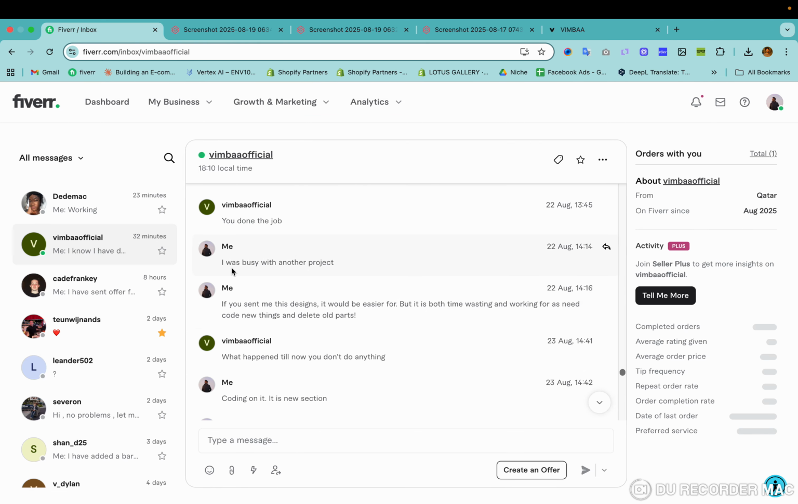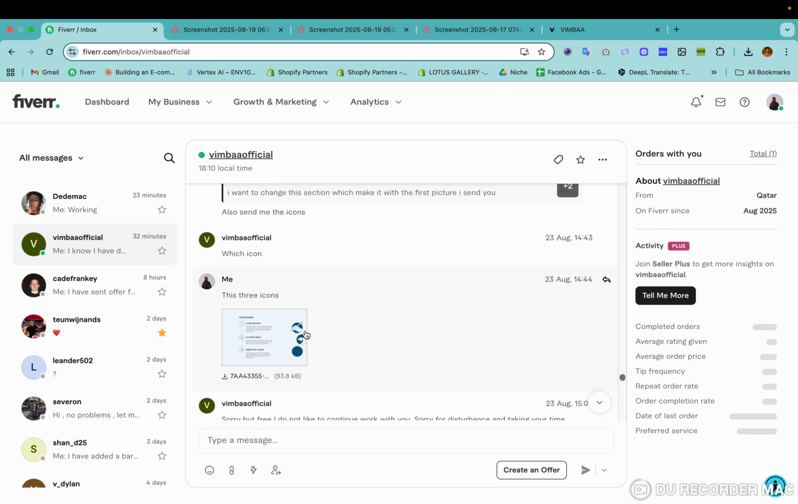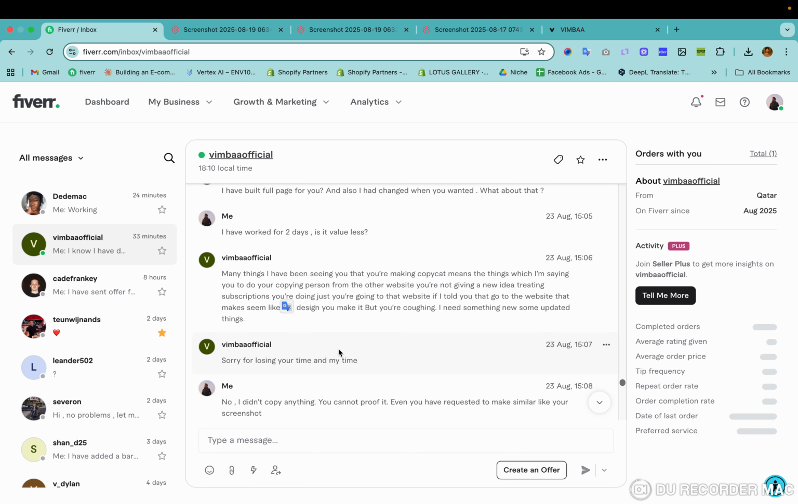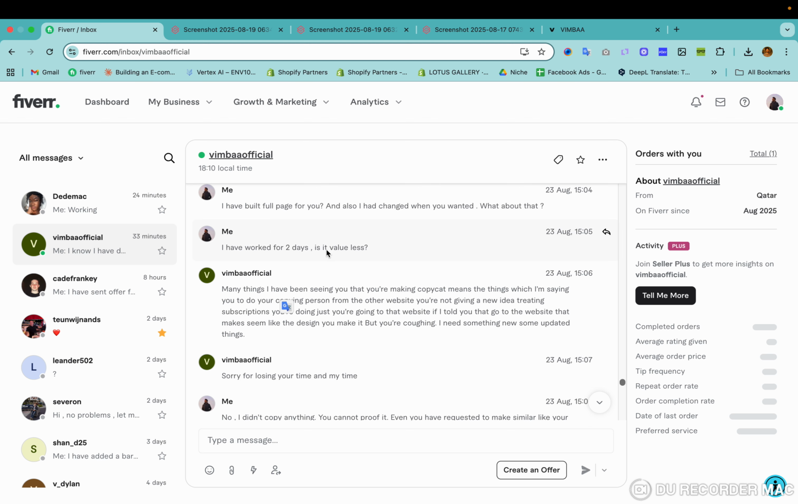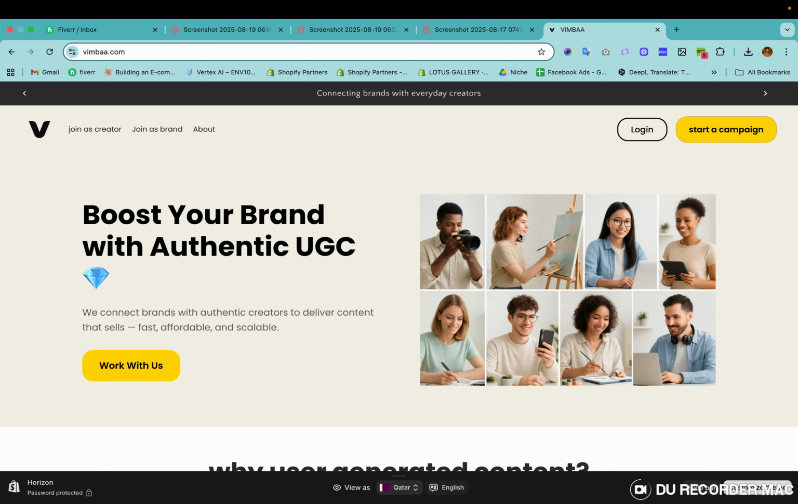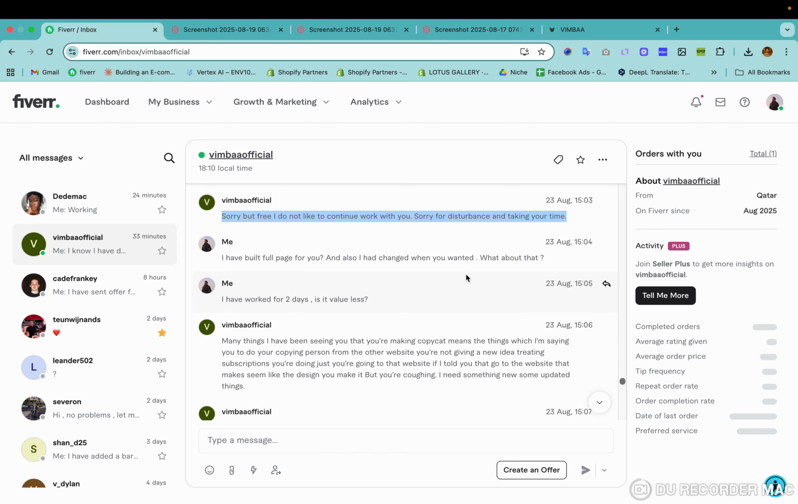Then I said I was busy with another product, and then I started working on that. But suddenly, and one more thing, I requested him to send me these icons, these three icons, but suddenly he said, sorry but I don't like to continue with the work. I have done everything, but he is still using my work, but he does not want to continue with it.